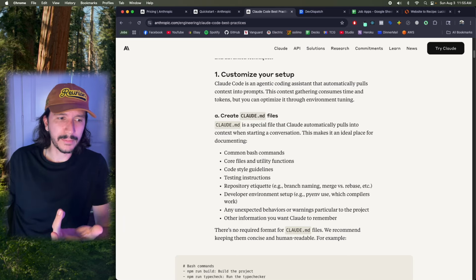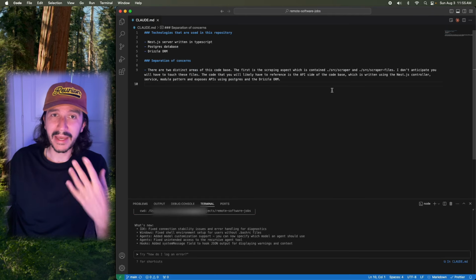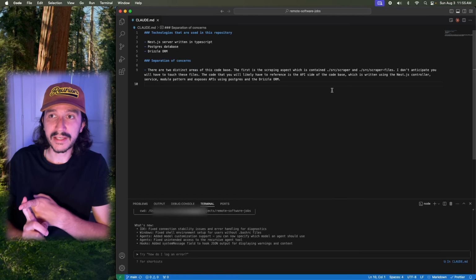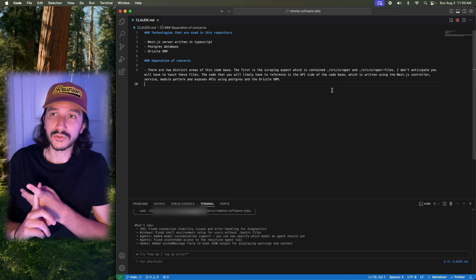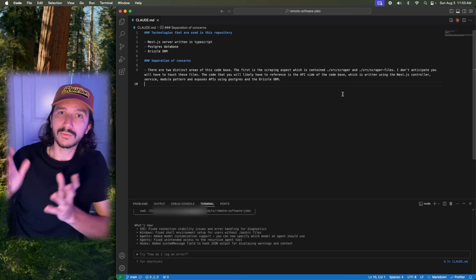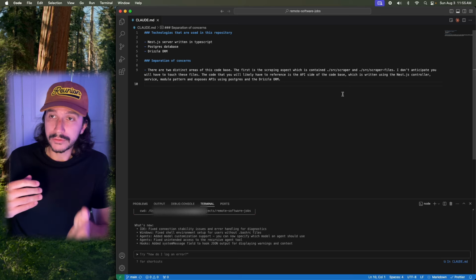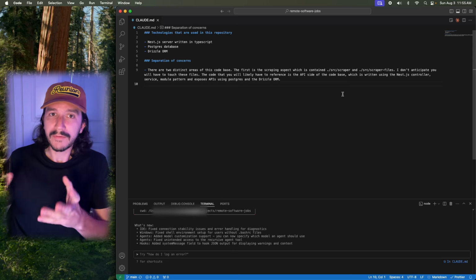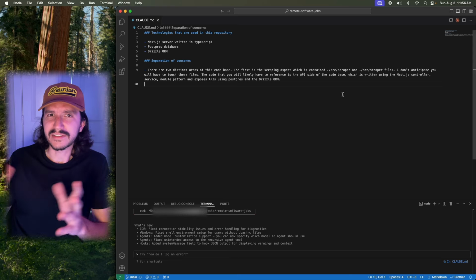But for this repository, and this is my backend repository, it hosts my APIs using Nest.js. It also has a connection to a Postgres database, and I'm using Drizzle as my ORM. So I just wanted to tell it that. I know that it could go and parse through my code and figure all of that out, but I also wanted to be very explicit and just tell it those things.